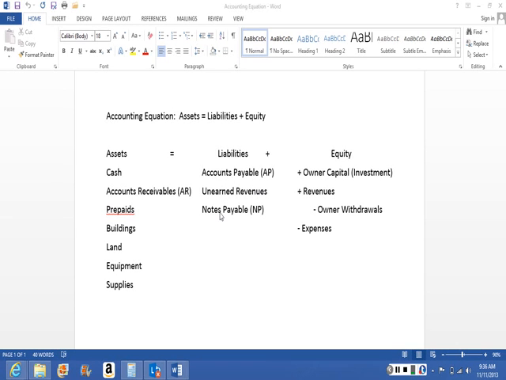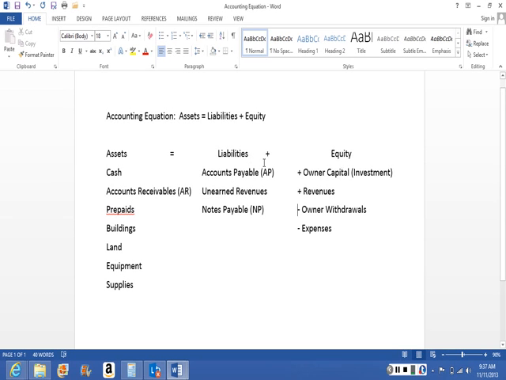The last item here under liabilities is a notes payable, otherwise abbreviated NP. Notes payable are longer in duration than an accounts payable. They are monies we owe for a borrowing. Okay, last category on the accounting equation is equity. Equity can also be referred to as our net assets, or the owner's claim on assets, assets minus liabilities.